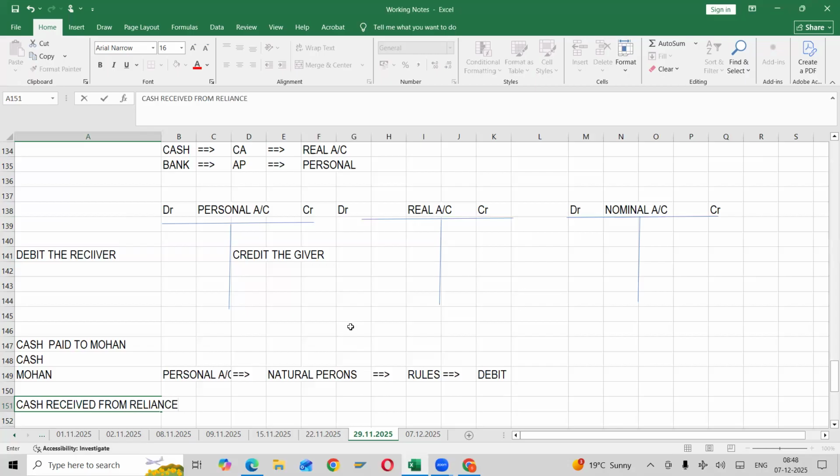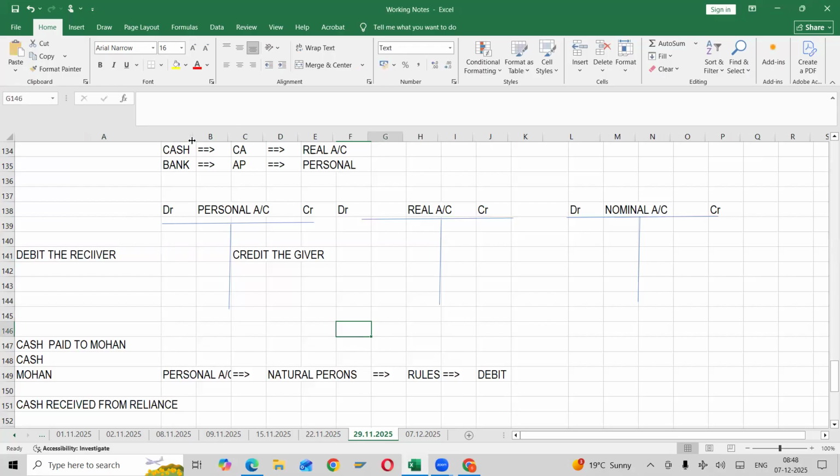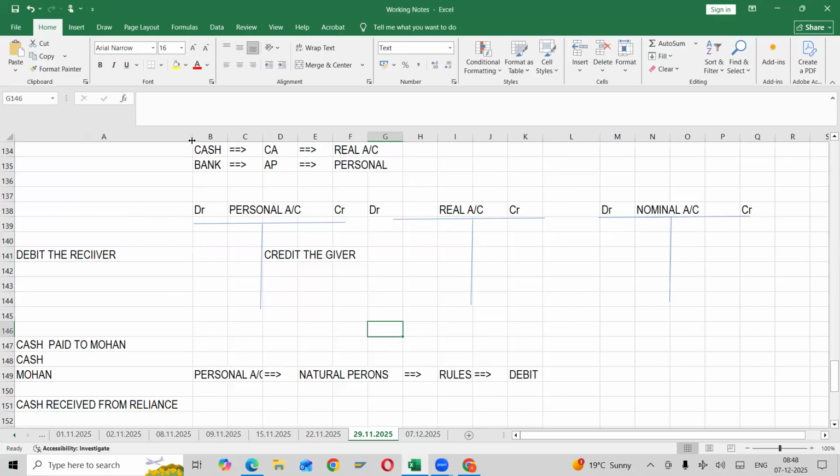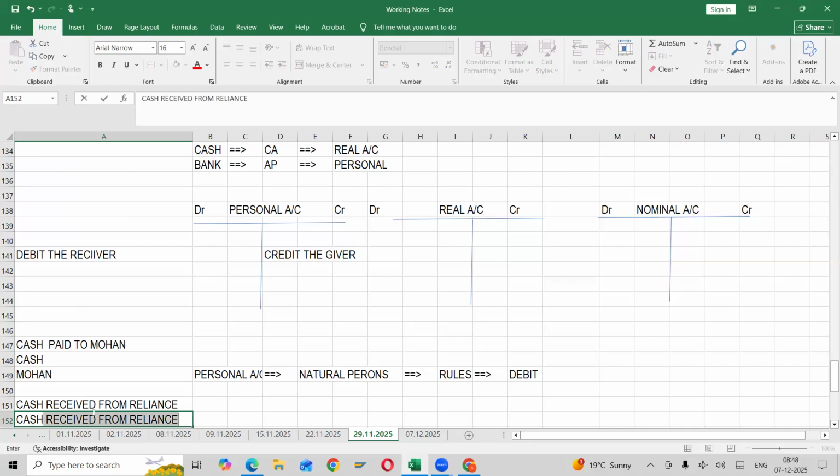Who is receiving cash here? We are receiving, we in the business. So what are the accounts involved in this? Cash and Reliance.